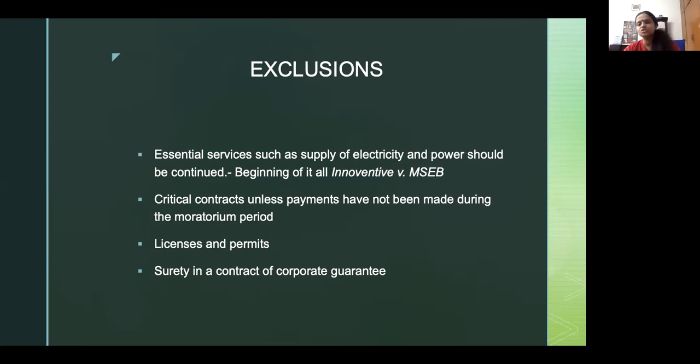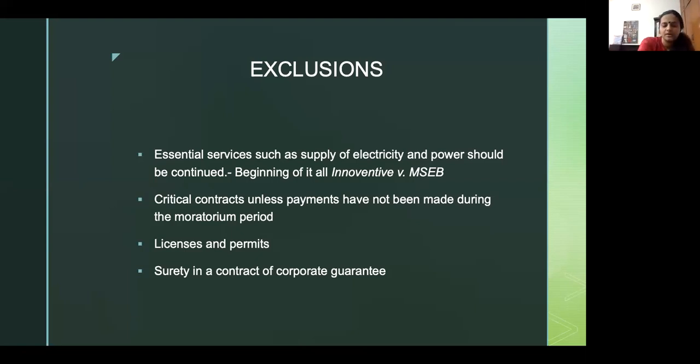The answer to that is no, they don't, and a particular amendment has been made into the code incorporating that, simply because sometimes these licenses and permits are extremely important for it to continue its business. For example, say a corporate debtor which does alcohol delivery and supply. If it doesn't have its requisite permits, it will not be able to carry out its business. Even when the RP takes over, those permits need to continue for the RP to ensure that the corporate debtor goes on as a going concern.